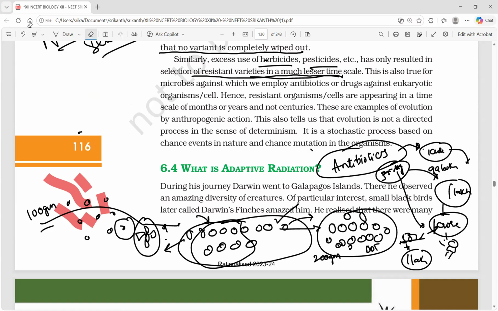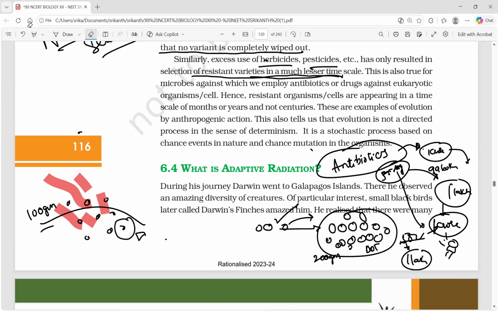The interesting thing here: an antibiotic won't survive in people for a longer period of time. Why? Because when you are trying to kill a microbe with an antibiotic, if a few survive, it means they are resistant. Nature selected them. So the same dosage will not do anything to them. So that is the interesting phenomenon.